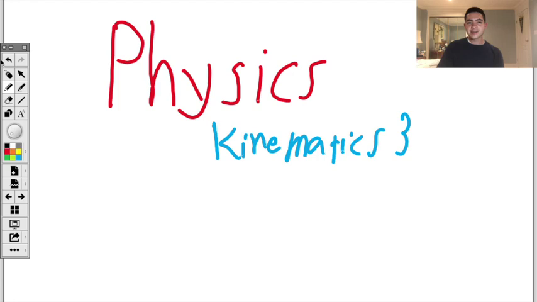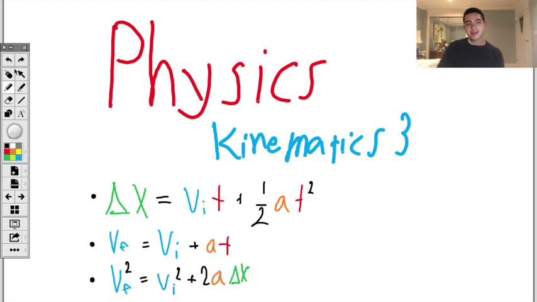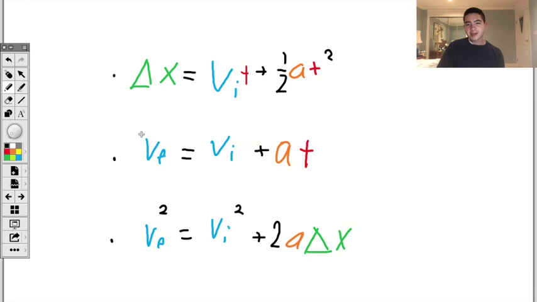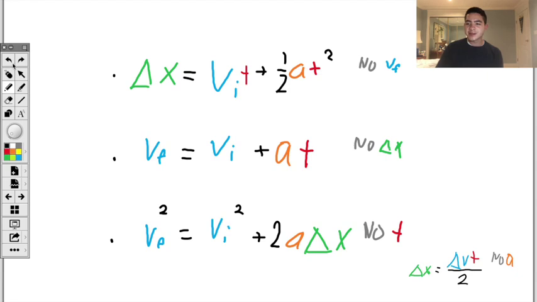In this video, I'll introduce the three major kinematic equations. All of the equations describe uniform motion and use the same variables, but each equation is rearranged so that it's missing one variable, and thus is specialized for solving certain problems based on what information is given and what you're trying to solve for. The first equation is missing final velocity, the second, displacement, and the third, time. There's also an equation that's missing acceleration, but is not as commonly used and will not be discussed in this tutorial.